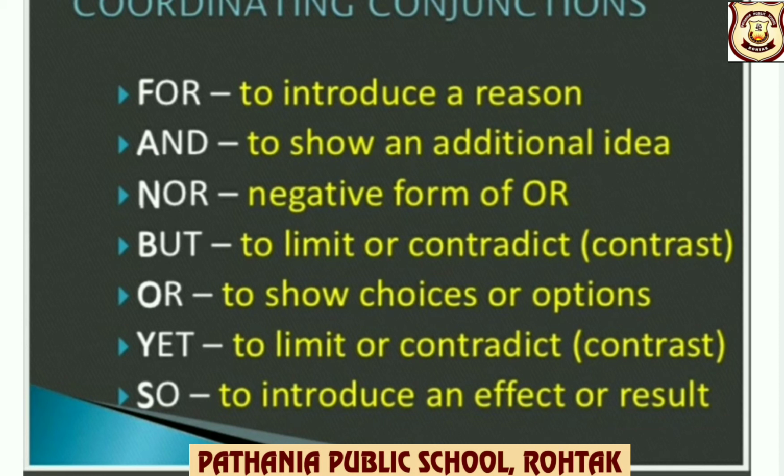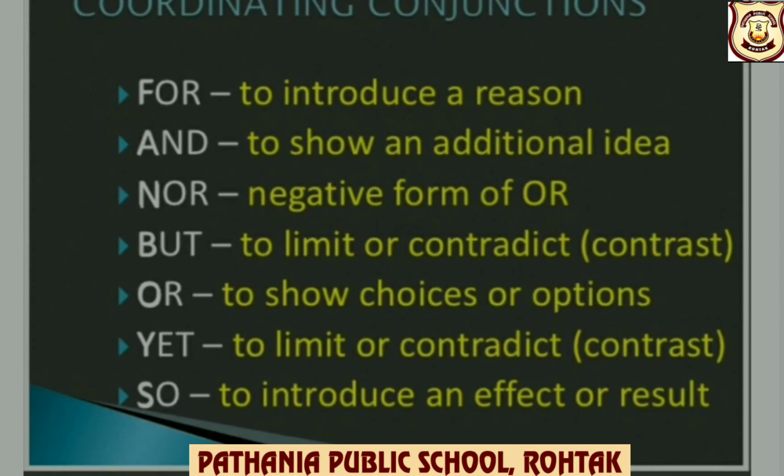N, nor, negative form of or. B, but, to limit or contradict or contrast. O, or, to show choices or options. Y, yet, to limit or contradict, contrast. S, so, to introduce an effect or result.